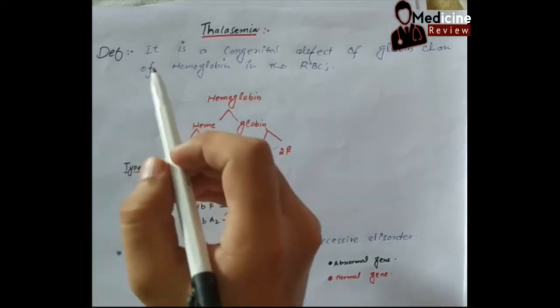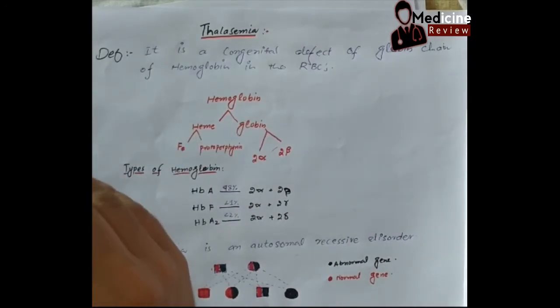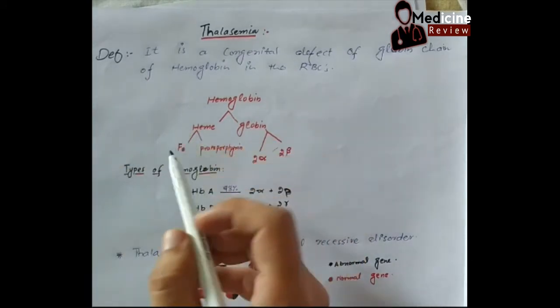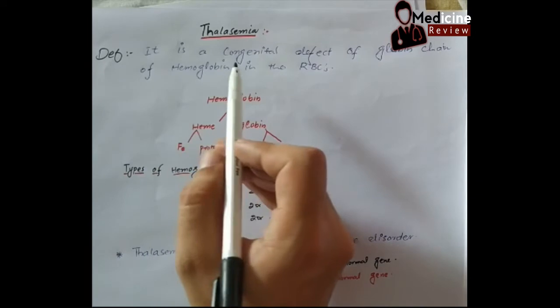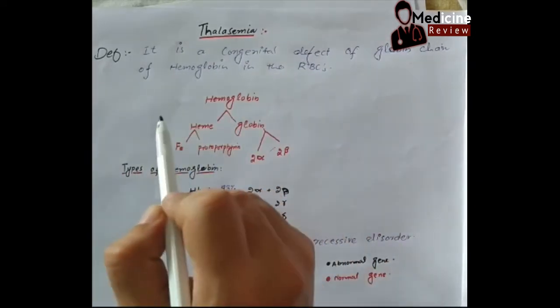Today we are going to start thalassemia. Thalassemia is a very important disease, especially in our countries, in South Asian countries. It is a congenital defect of the globin chain of hemoglobin in the RBC.